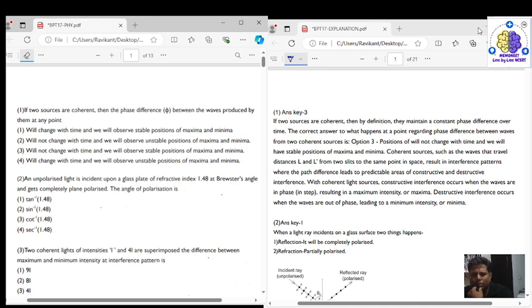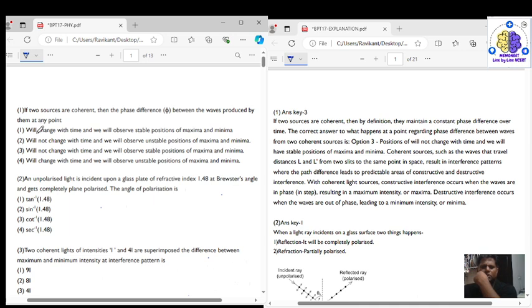And today we are going to discuss the question paper of PPT 17. So the very first question of this question paper is that if two sources are coherent, then the phase difference between the waves produced by them at any point. So if the two sources are coherent, then the two waves emitted from the two sources have a constant phase difference, right? And because they have a constant phase difference, the position of maxima and minima will be stable.